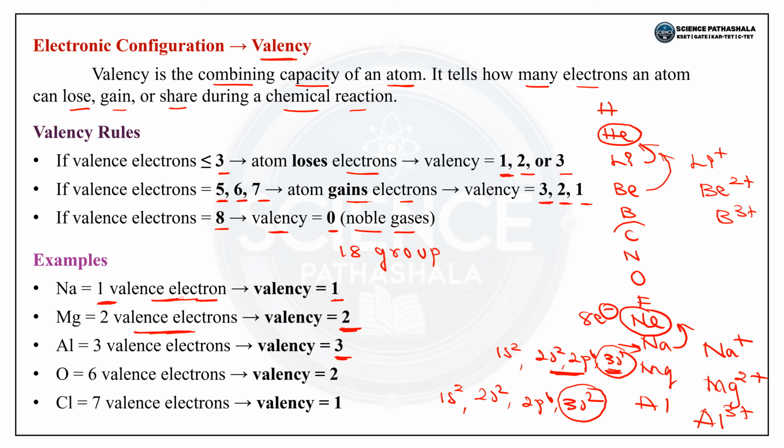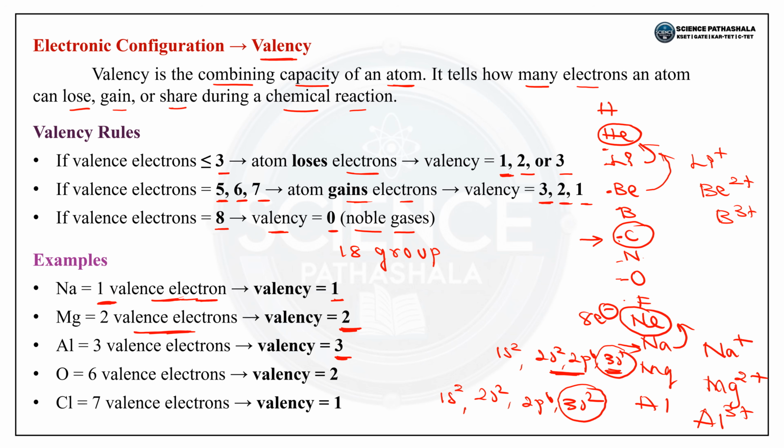Carbon is an element which neither loses 4 electrons nor gains 4 electrons. Instead, it mutually shares its electrons with different or the same elements to form a covalent bond. The next is nitrogen. Instead of losing 5 electrons, nitrogen can gain 3 electrons to attain 8 electrons.